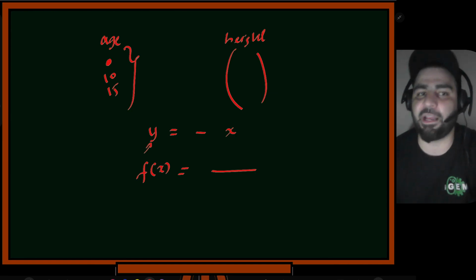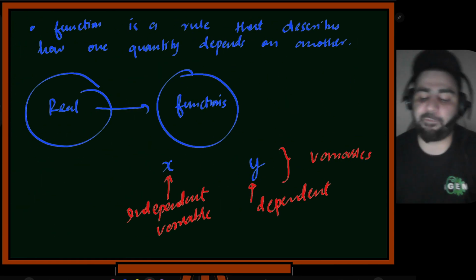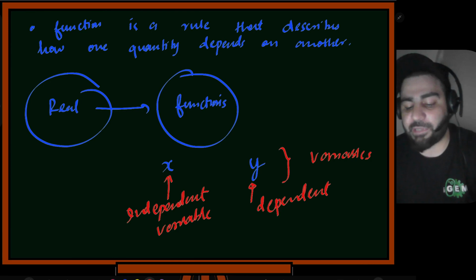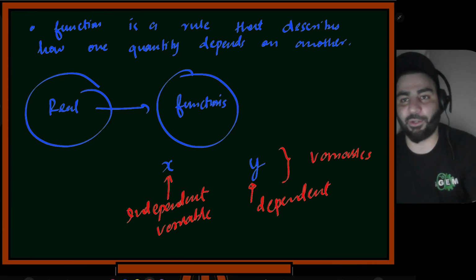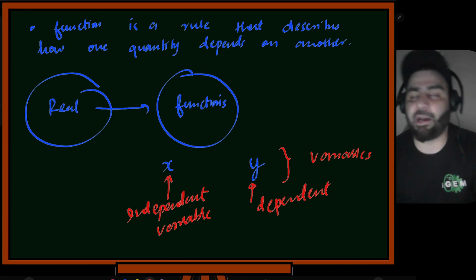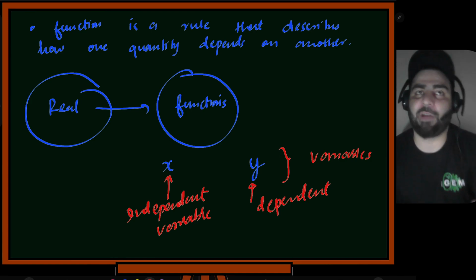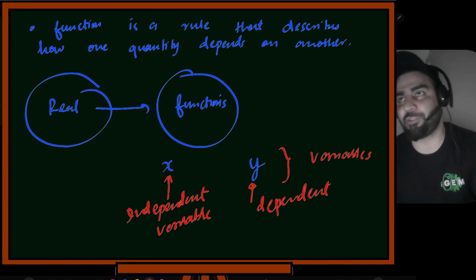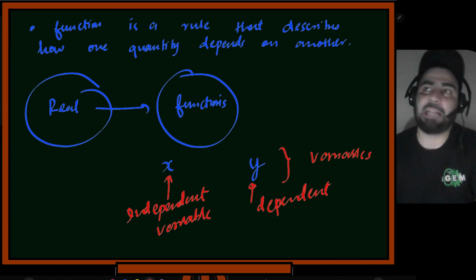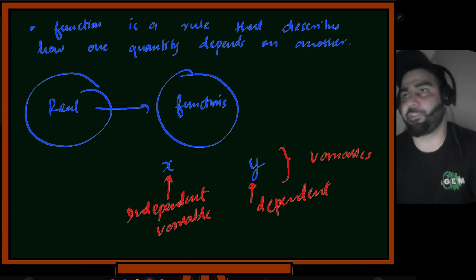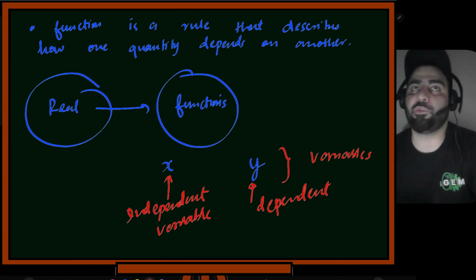Again coming back to functions, a function is just a rule that describes how one quantity depends on another. There are a lot of problems in the real world that follow this template, where we have a quantity and it depends on other quantities. I'd say like 90 to 95% of the phenomena that you see in the world can be mapped like this, can be given such a rule, because they are deterministic processes.